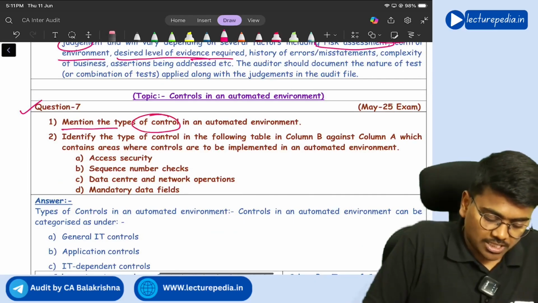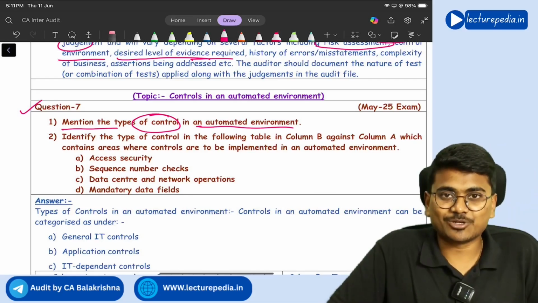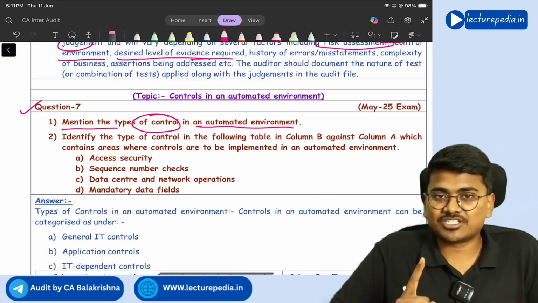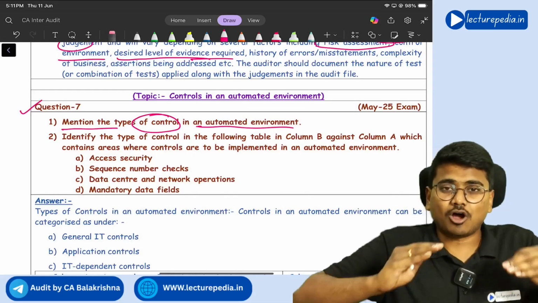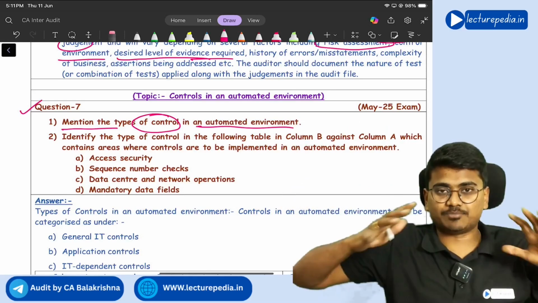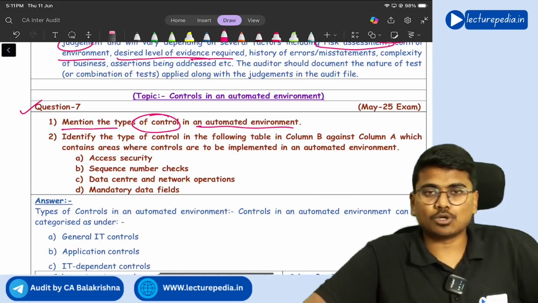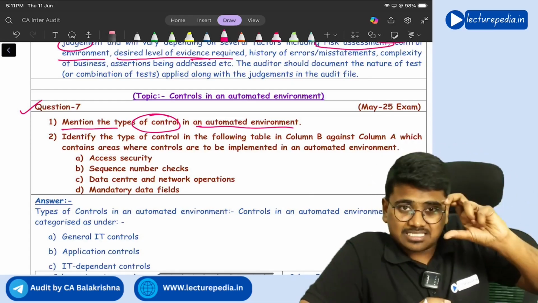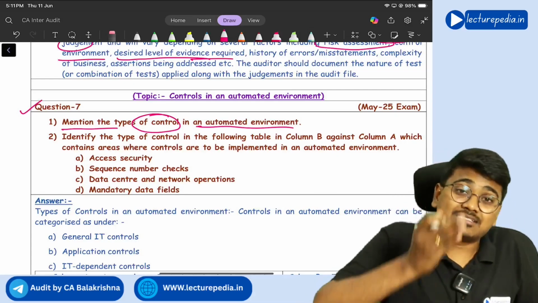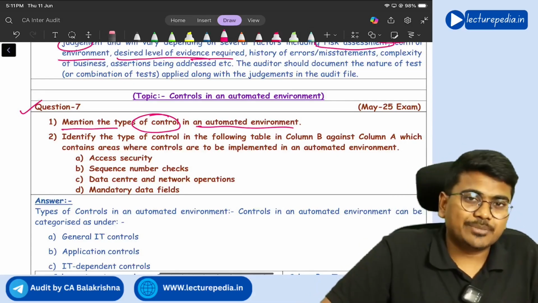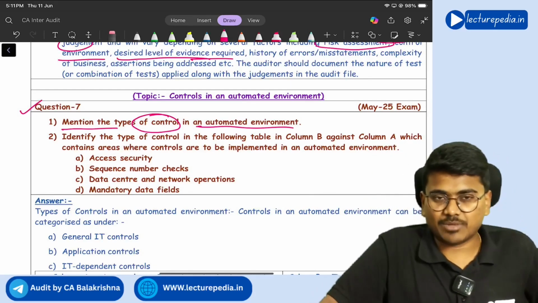Next, question number 7. Mention the types of control in an automated environment. So what are the controls that are there in an automated environment? 3 types of controls. First one is general IT control. General IT controls means controls that are operating for the entire system. Next, application control. Application control operates at application level, single application, single software level. Next, IT dependent control. IT dependent control involves both manual element as well as automated element.